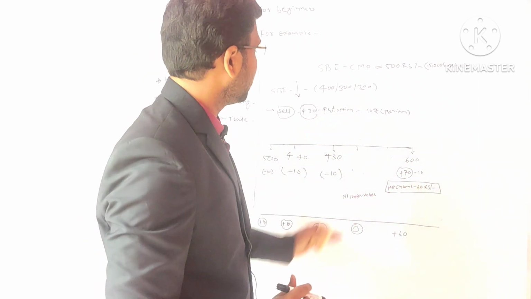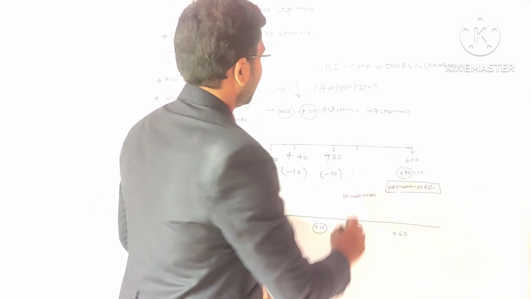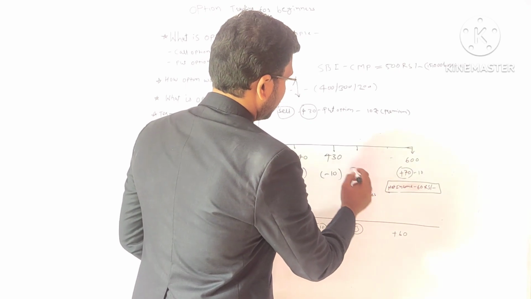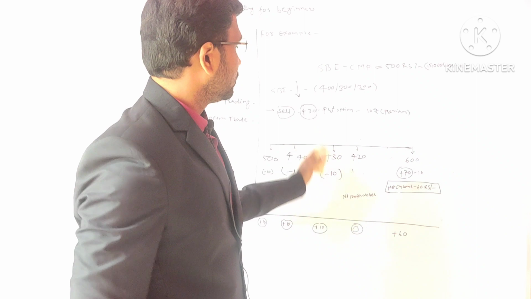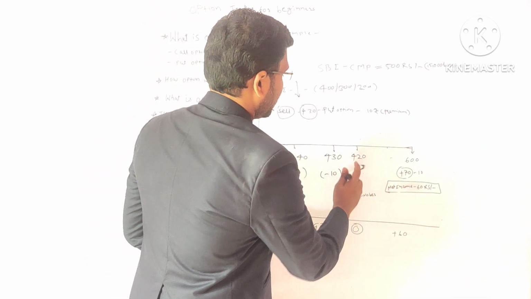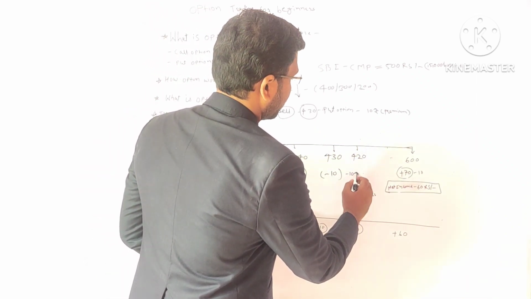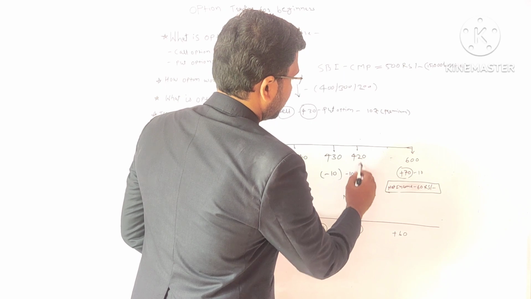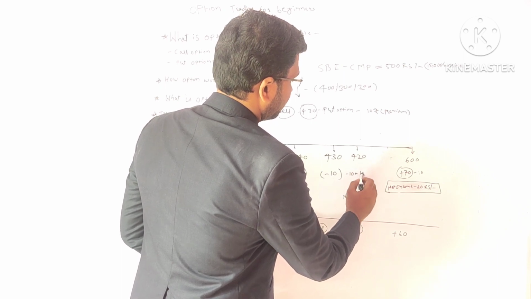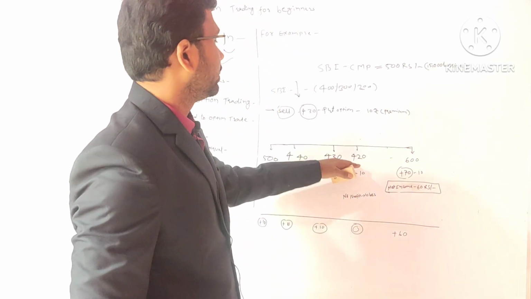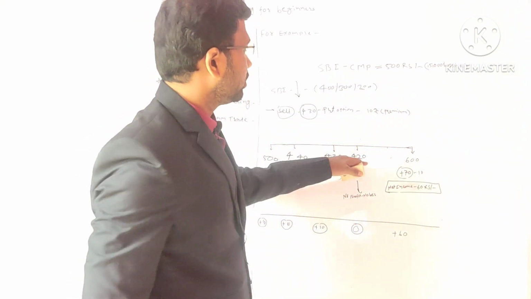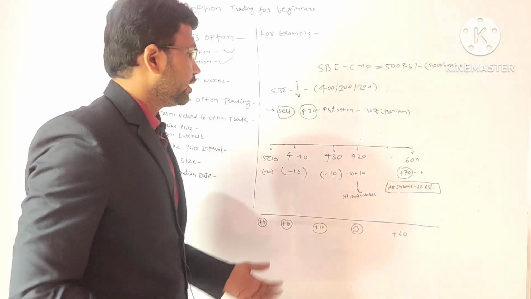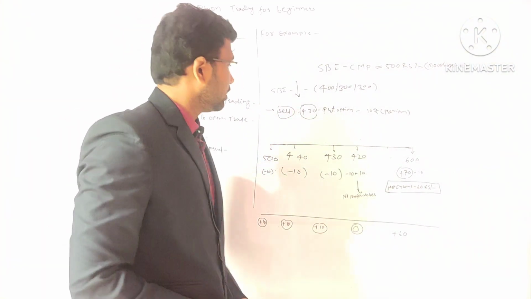So at this point of time, your premium will be liable. And again, if the price comes down and it becomes 420, yeah. So here your premium will be 10 plus your amount has increased by 10 rupees. So again, there is no profit, no loss. At this point of time, you are not getting any profit or any loss.